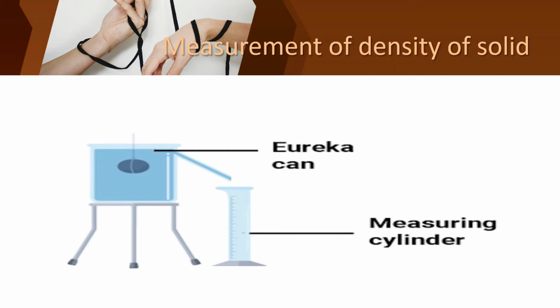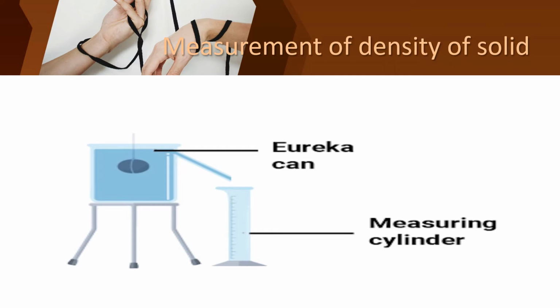Then we need a measuring cylinder, or else a beaker is enough. The Eureka can should be filled with water, so we need water, and then the next one is a stone or else an irregular solid. First of all we need a Eureka can, and then a measuring cylinder or a beaker, then water, and then a stone or any other irregular solid.